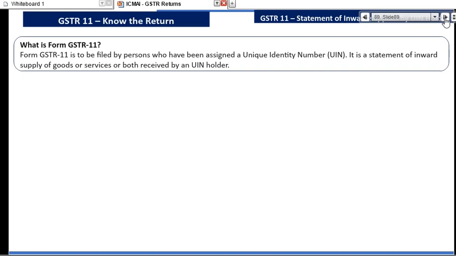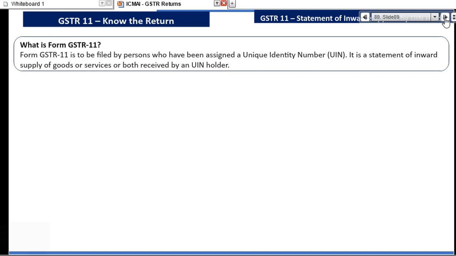And there was a notification issued by the government which said that the compliance of these UIN holders will be taken care of by the government itself, right? So technically, there will not be any case where you get a GSTR 11 to be filed by a professional. For a cancelled vendor, there is no ITC reversal and penalty because you are not claiming any credit. It is your loss, it's a cash flow issue.